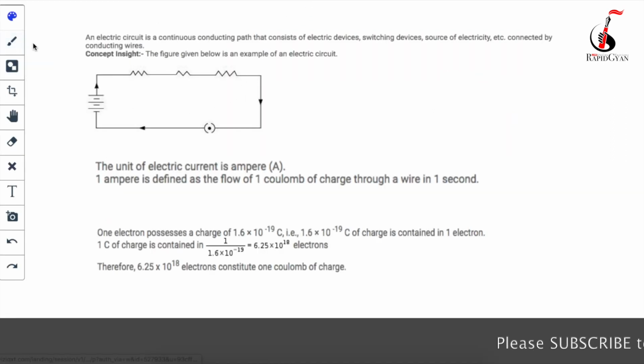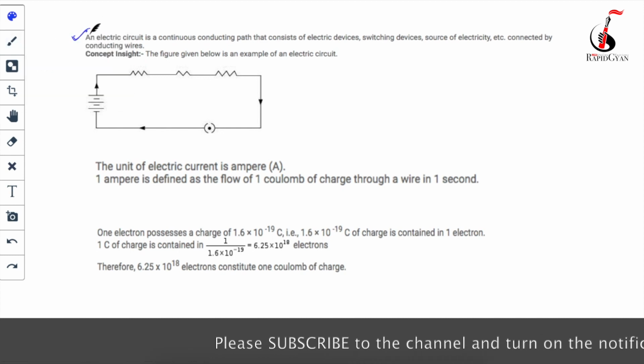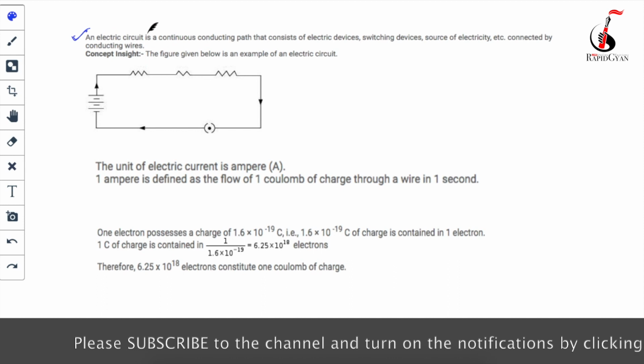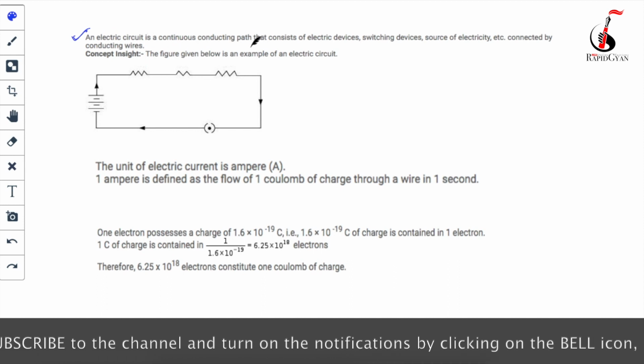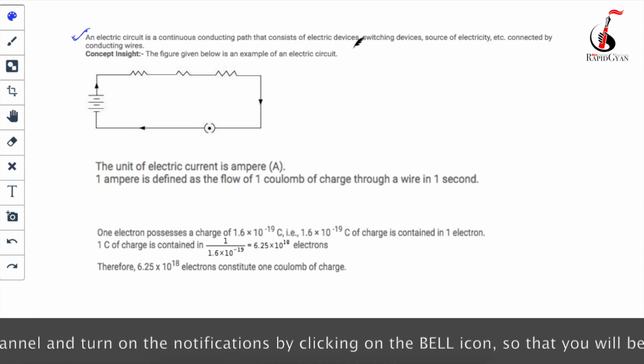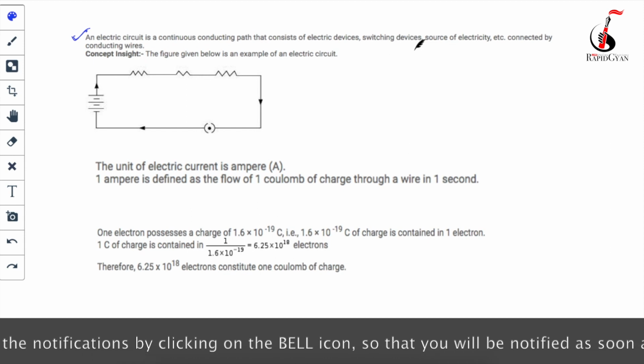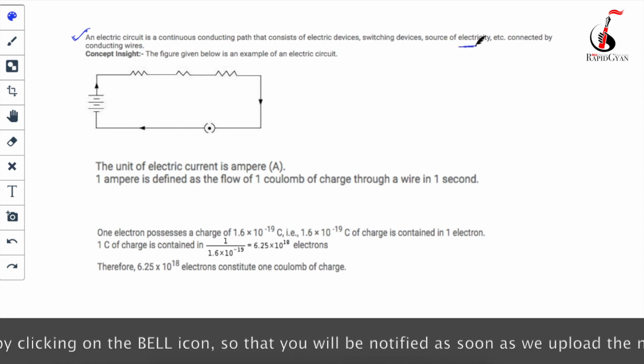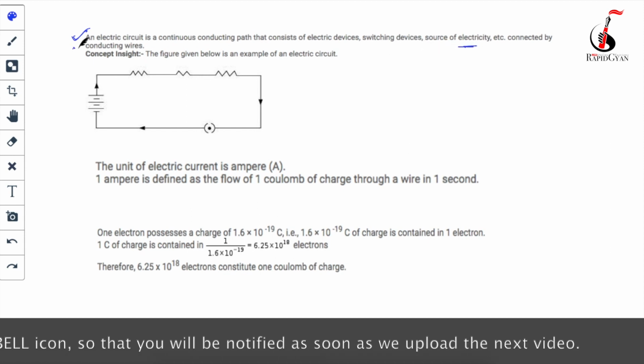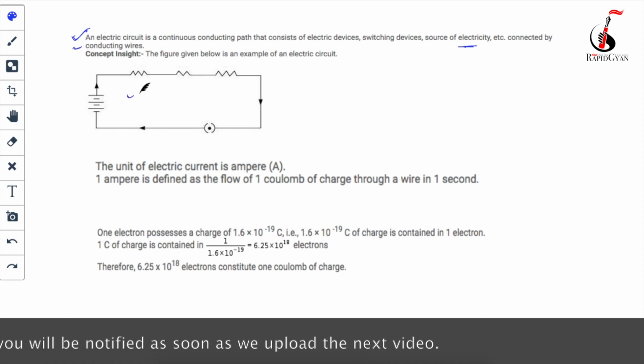So you can just go through the definition, just write it over here. Okay, just pause the video and write this definition, because this is the definition which you are going to write in your exam. So what's the definition? An electric circuit is a continuous conducting path that consists of electric devices, switching devices, source of electricity, etc., connected by conducting wires. And this is the diagram which you are going to make.